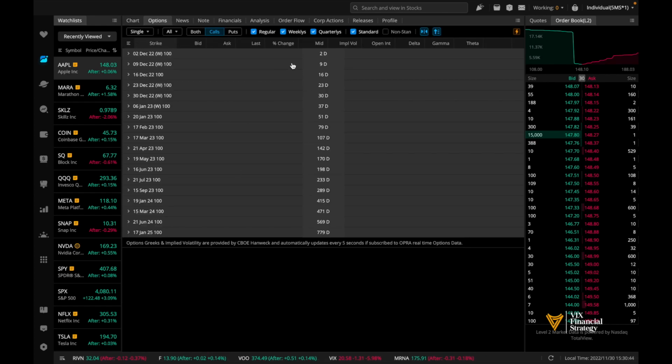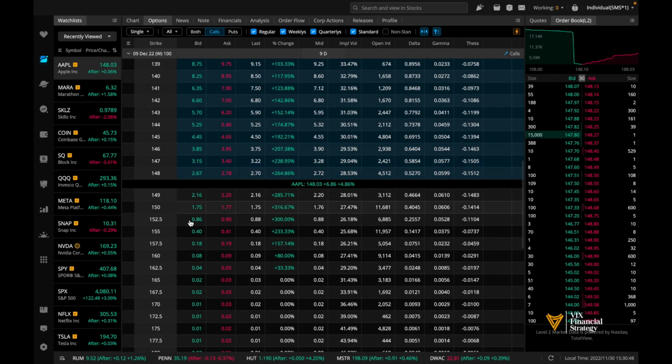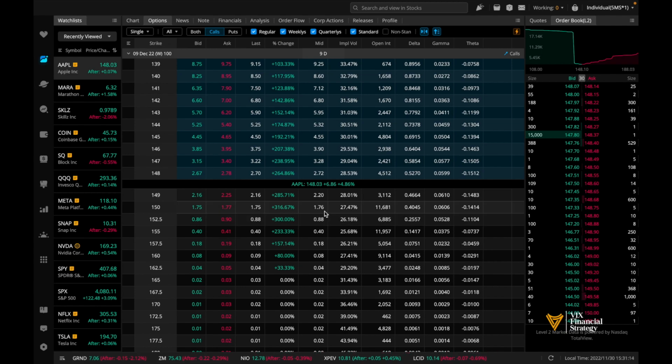Let's say I'm feeling very bullish on Apple and I think that Apple is going to go up and surpass 150 by next Friday. So let's say I pick out the option contract here at the $150 strike price. It's a very liquid option to choose from because we see that the difference between the bid and ask is only pennies. It's only a difference of 2 pennies, so the mid price is going to be very, very close.